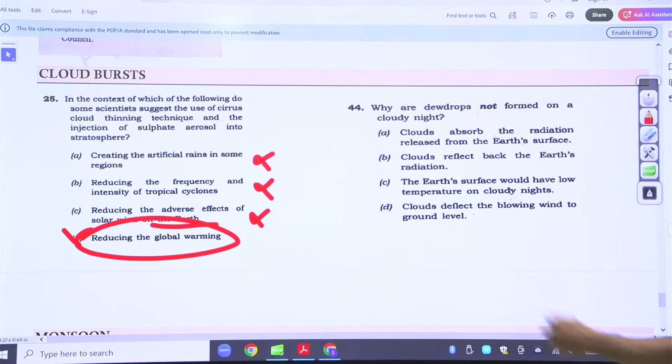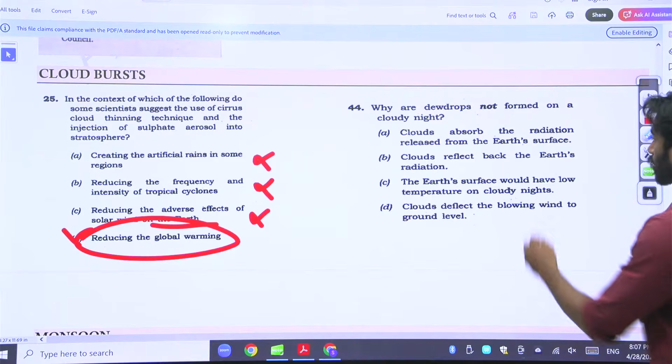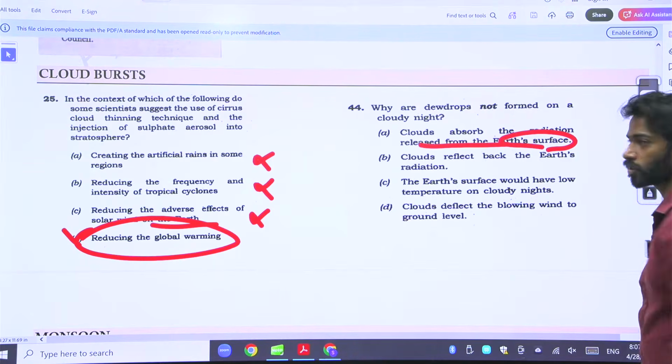Why are dewdrops not formed on a cloudy night? Cloud absorbs the radiation released from Earth's surface. What is a dewdrop?